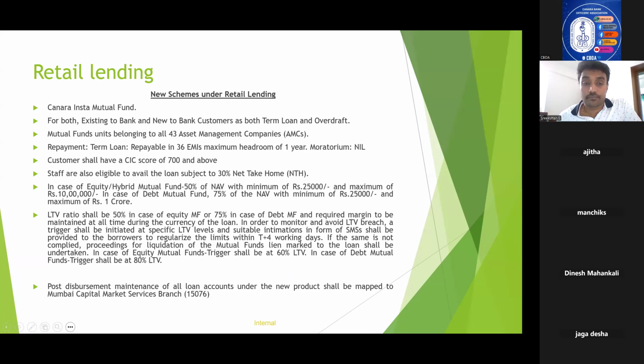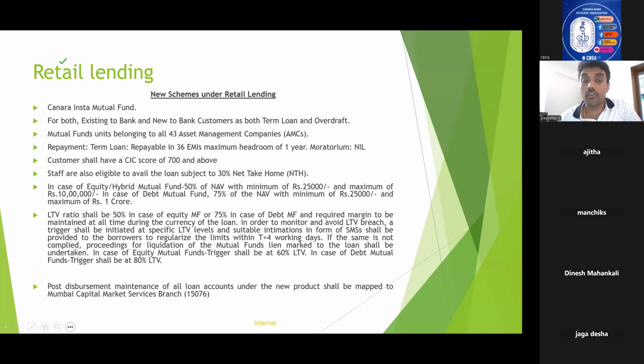And now the most important part of this particular loan is the margin or LTV. If you are giving loans against equity or hybrid mutual funds, it is 50 percentage of NAV, with a minimum of 25,000.